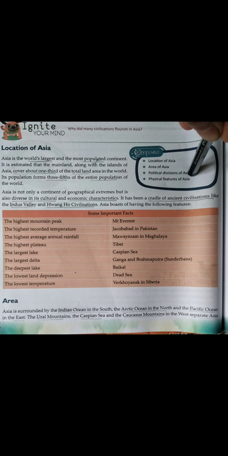Its population forms three-fifths of the entire population of the world. Why? Because the most populous countries of the world are found in Asia, that is China and India.